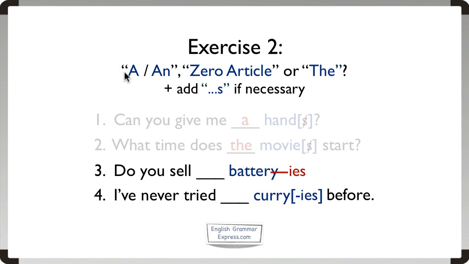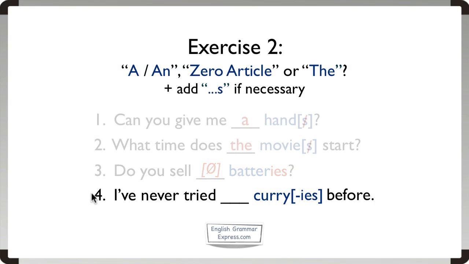We can't use a or an because battery is in the plural. So that leaves zero article for talking generally about countable nouns in the plural, or the for talking about countable nouns in the plural. So is this sentence general or particular? And the answer is, it's general. So we should simply say, do you sell batteries with no article?